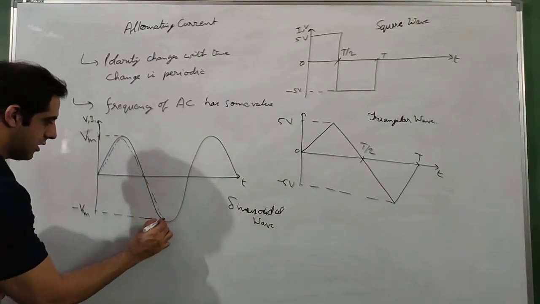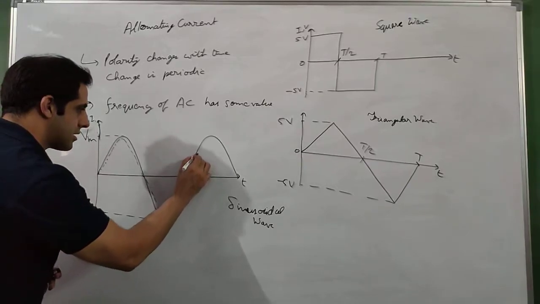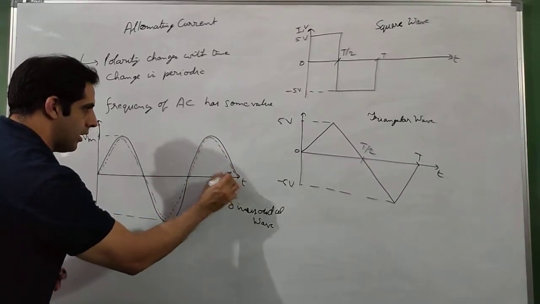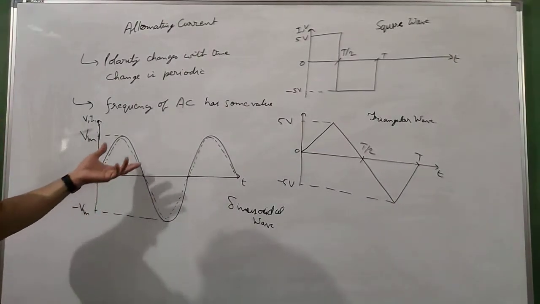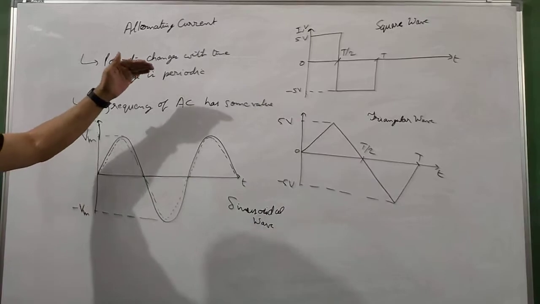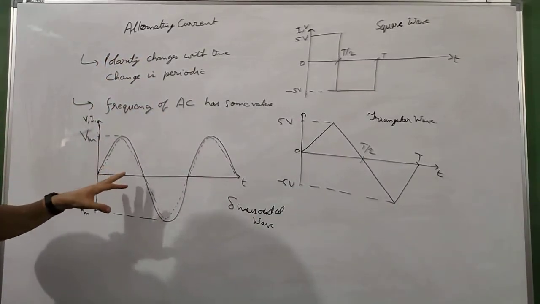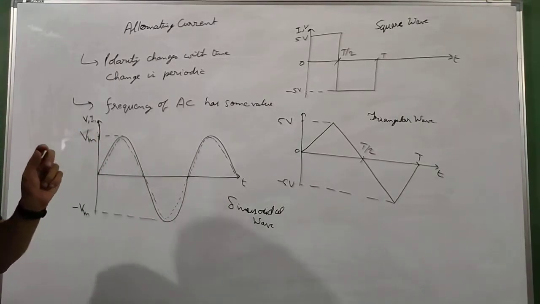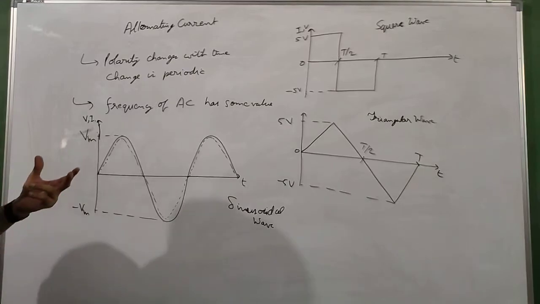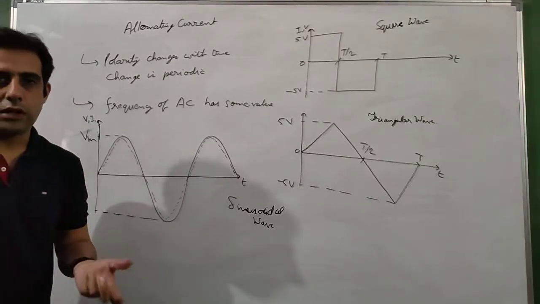Now as you must have noticed by now, I am making the amplitude of current slightly lesser than voltage in almost all the examples. Even in the graph of DC current, I did the same. There was a voltage and just below the voltage was a line of current. I am drawing it like this because there will be a slight difference, because some of the EMF, some of the work done by the battery or the power source, is lost in the form of heat.